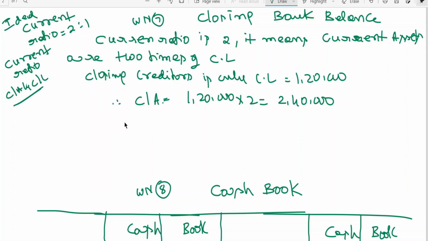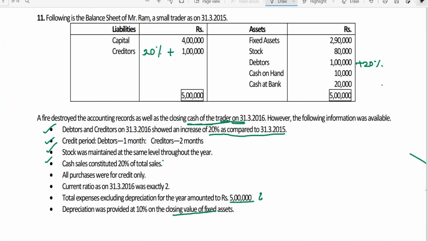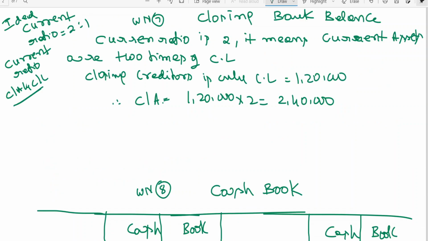I told you I got the information on closing stock, which is the same, and no cash in hand. So what is the missing information? Current assets, cash at bank, closing balance. We have seen it has not been given. So the reason current assets has been given is to find out the closing cash at bank. Sir, how will you know it? Here you can cross check now.